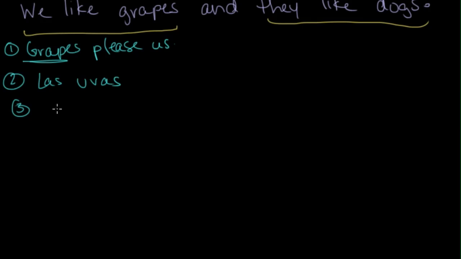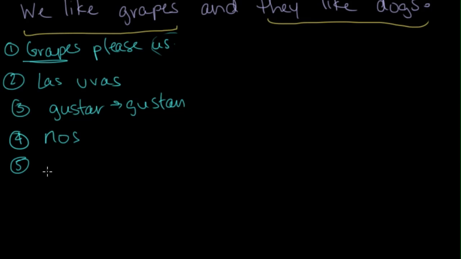Step 3, conjugate gustar. Again, we have gustan. Step 4, identify our object and object pronoun. We have us as our object, so our object pronoun will be nos. And step 5, put everything in order. Oh, excuse me, that's not good. Nos gustan las uvas.